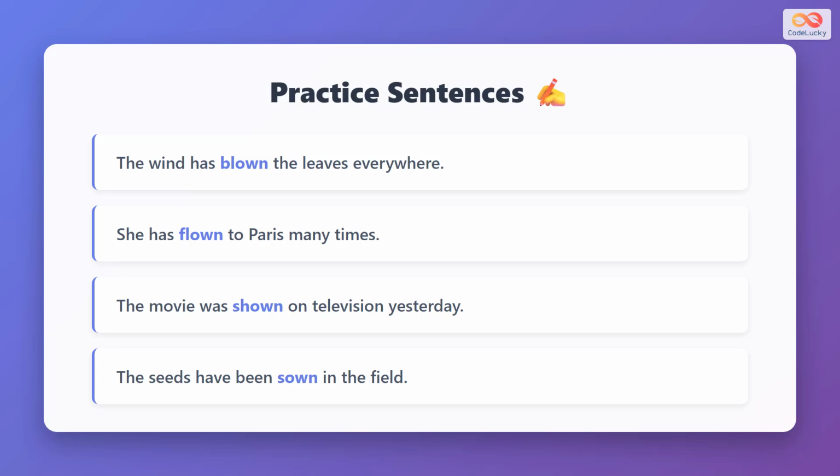Let's practice with more sentences. The wind has blown the leaves everywhere. She has flown to Paris many times. The movie was shown on television yesterday. The seeds have been sown in the field. Try to create your own sentences using these past participles to strengthen your understanding.